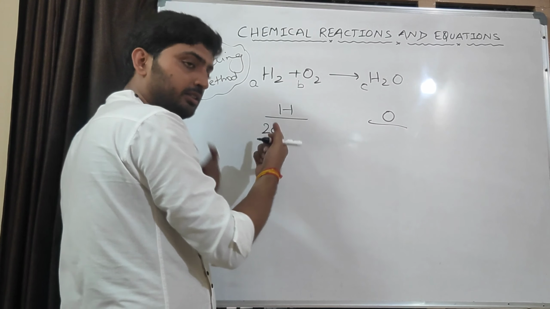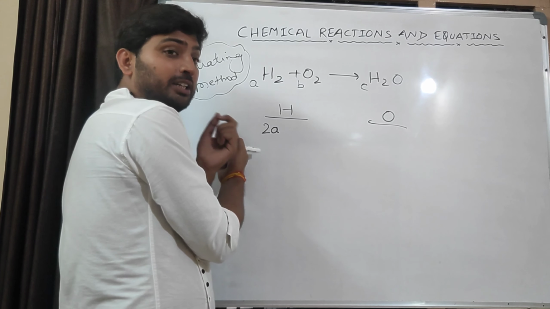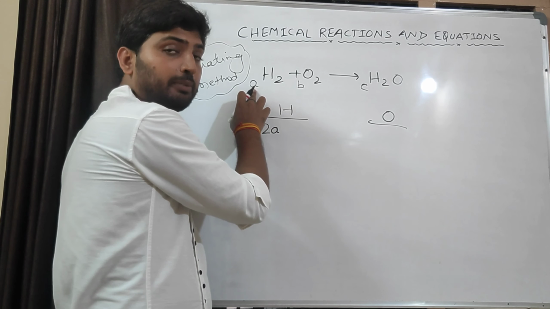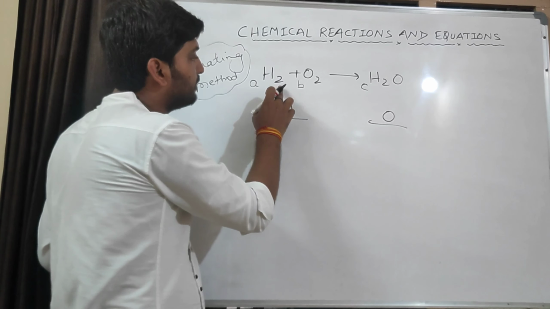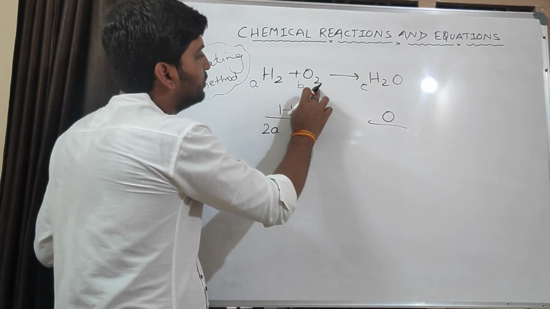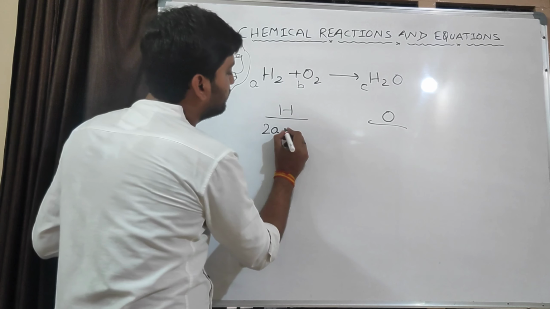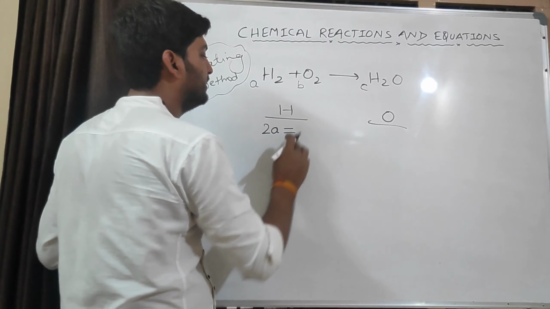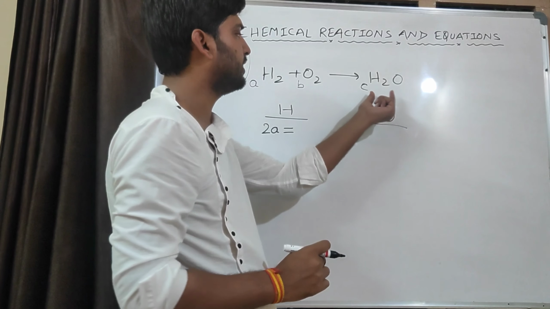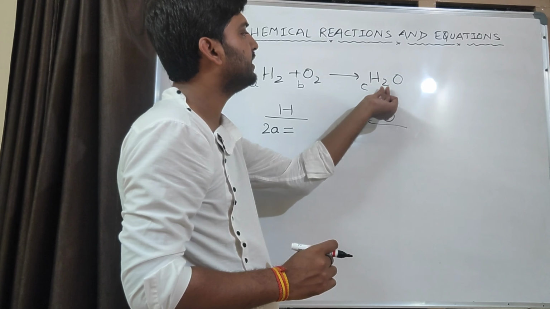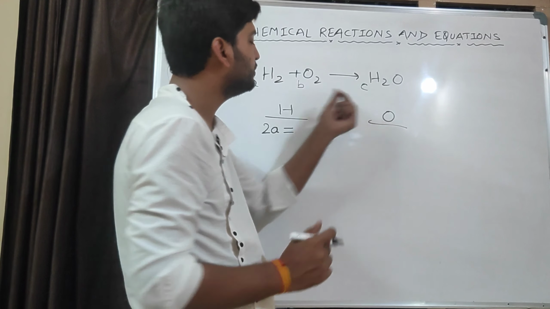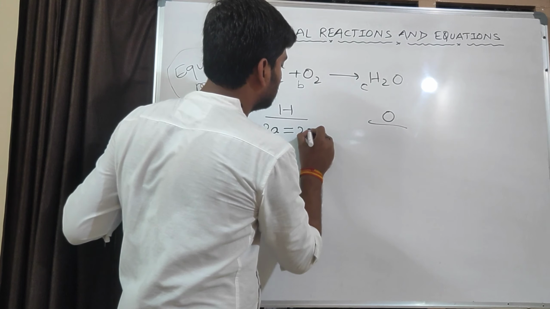Here we have already balanced it by 3. If we multiply it by 3, the number becomes 3 into 2, 6. Simply here we have multiplied it by A, so the number of hydrogen atoms becomes 2A. Any other place with hydrogen? No. It is on the product side now, so we will give an equal sign. For the product, how many atoms are there? 2 into C, we have to multiply it by C, so 2C.